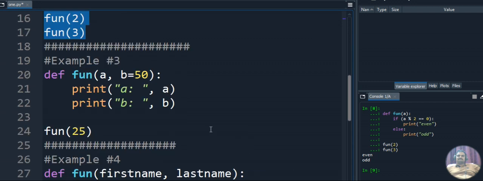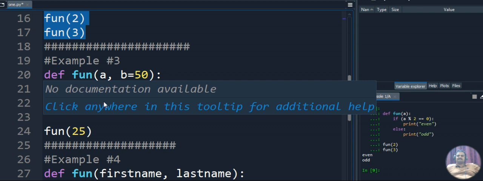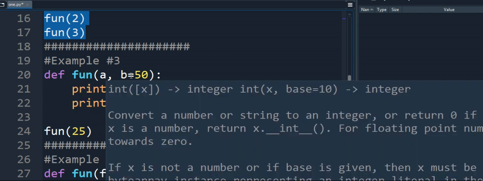So in the third example, in the previous example we gave a and b values, and we passed the a and b values from the function call. But for this particular example I am passing a single value, and the b value I am giving in the parameter itself. So here I am defining the function, a comma b is equal to 50.